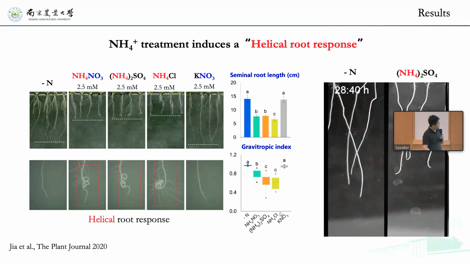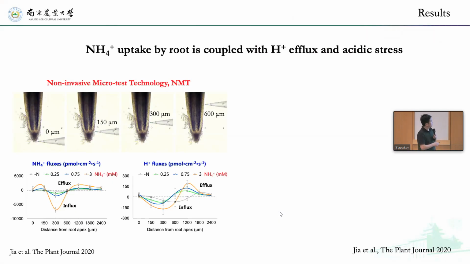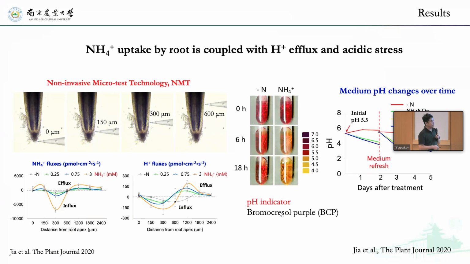To understand why they have this response, we first checked whether the root really takes up ammonium, and what about the protons. We used the NMT technique, which shows that when you apply a very high concentration of ammonium, a large amount of ammonium gets into the root, and meanwhile it is also pumping out a lot of protons. This was confirmed using the pH indicator BCP, and we also measured the medium pH: when we added ammonium donors to the medium, the medium became acidic.